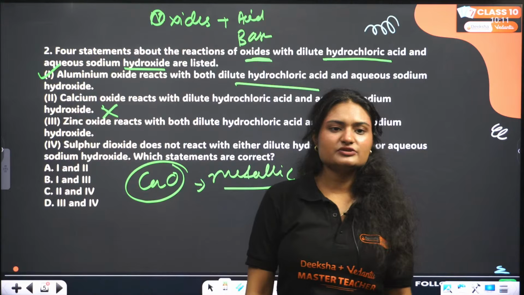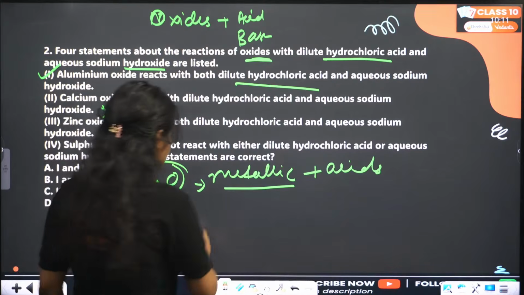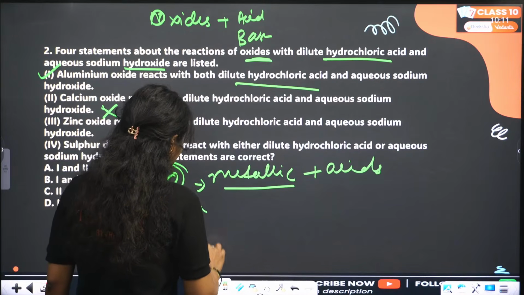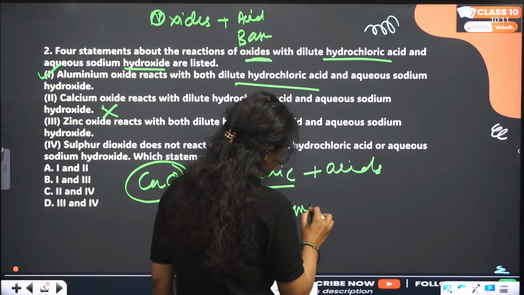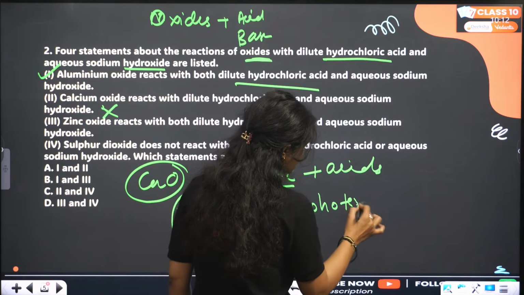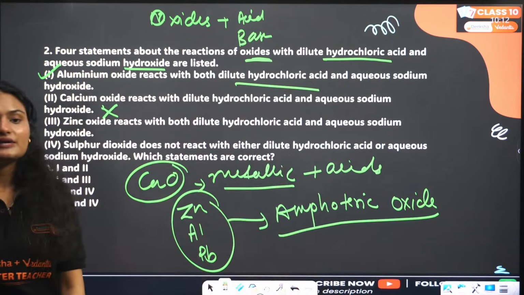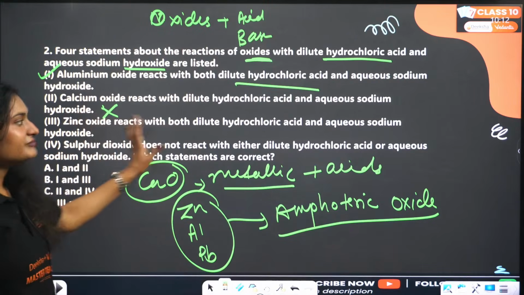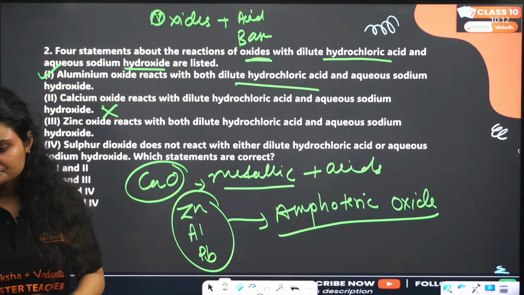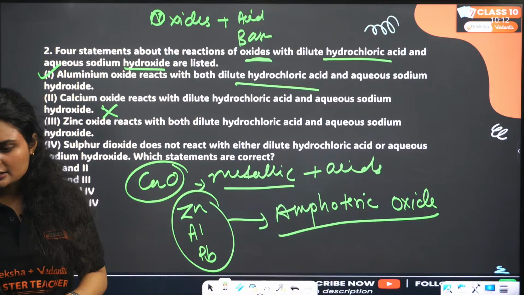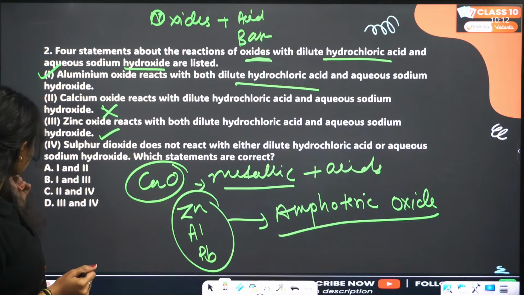Next is zinc oxide reacts with both dilute hydrochloric acid and aqueous sodium hydroxide. So we have 3: zinc, aluminum and lead. These 3 metals form amphoteric oxides. Always remember it. These 3 metals always form amphoteric oxide. Okay, so zinc oxide, yes, if it is an amphoteric oxide, it will react with both acids and bases. So that means this statement is also correct.